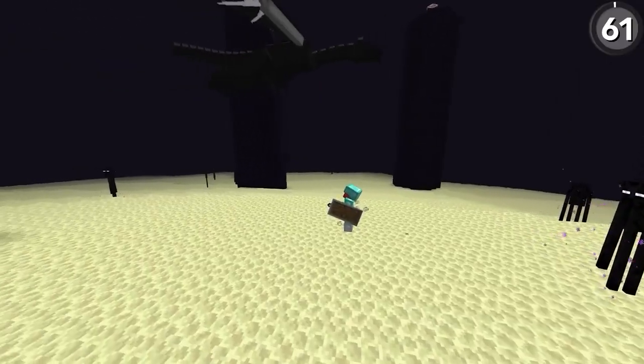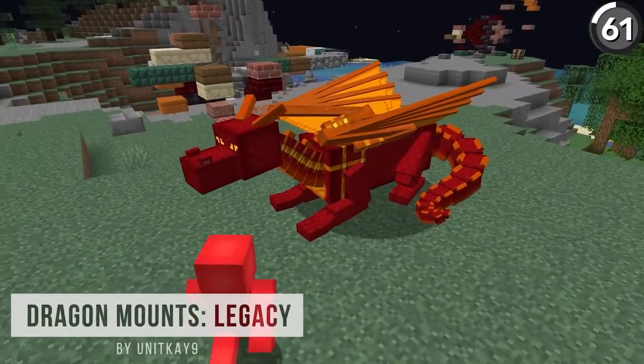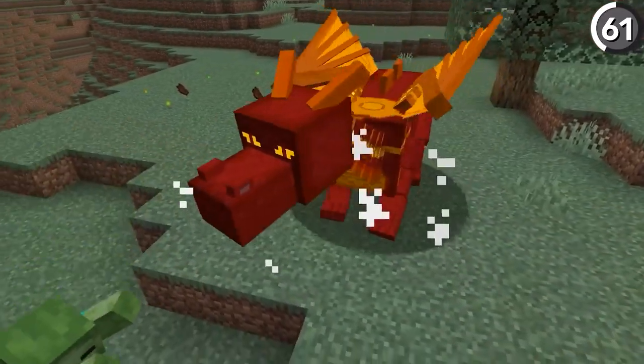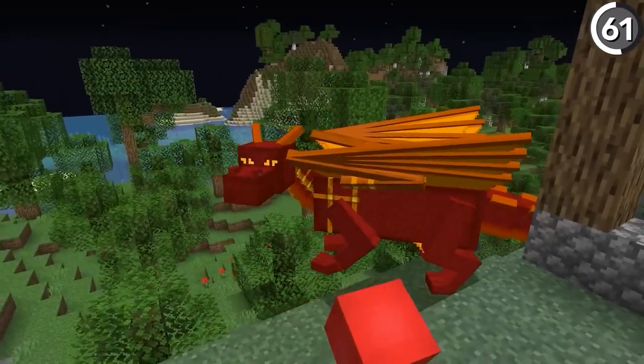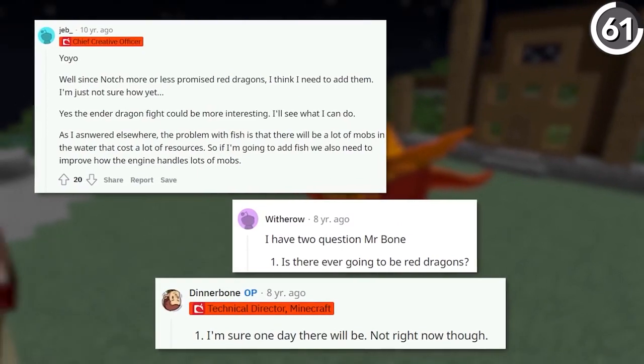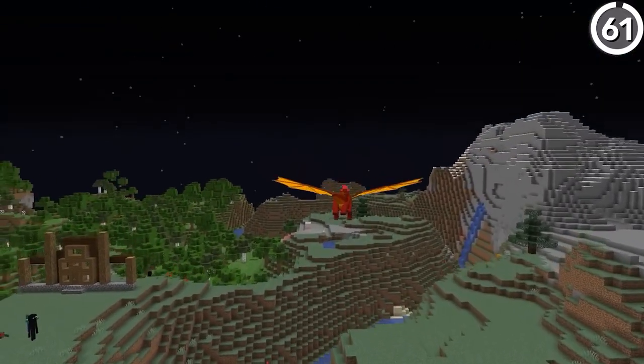I have no clue. The Ender Dragon wasn't supposed to be the only dragon in Minecraft. And in fact, there used to be an idea for a red dragon as well. As Notch said, this mob would have been slightly less dangerous than the Ender Dragon, and that they would have spawned in the overworld instead. And hey, even Jeb and Dinnerbone have mentioned wanting to add the mob at some point, so it's definitely been considered, but it doesn't seem like it's coming anytime soon, if at all.